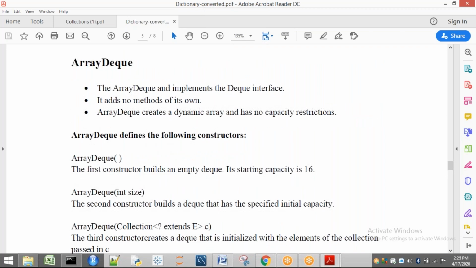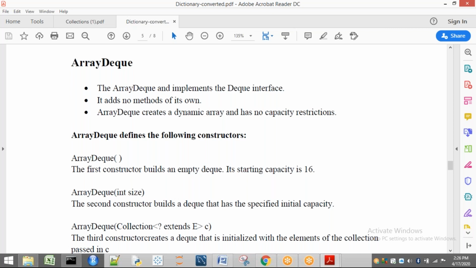Today we are going to discuss array queue. This is the last topic I am going to discuss. So already I have discussed that DQ is an interface which already extends queue. That means all the properties of queue are present in DQ. Additionally, whatever methods are present, till now we have discussed. So totally all the methods of DQ and Q are present in DQ now.